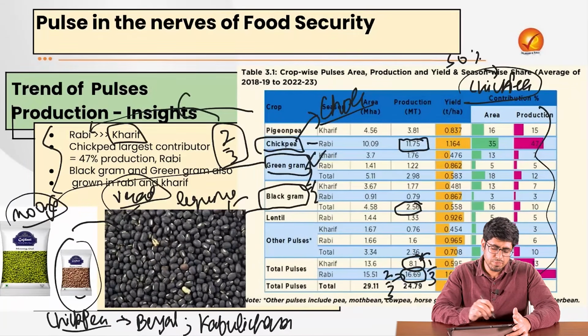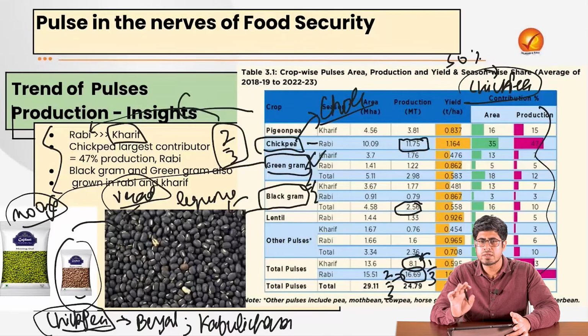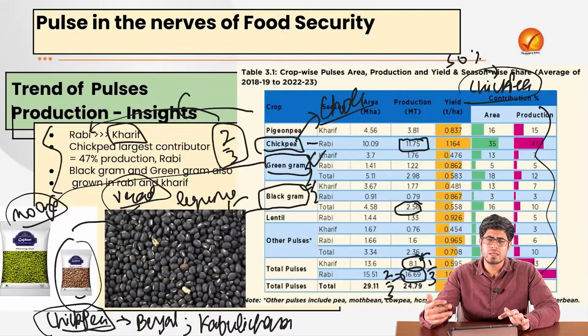So it is also one major chunk of the production of pulses in our country, but the majority of the pulses come from the chickpea variety, which includes the Bengal gram as well as the Kabuli chana variety. Right. So this is the breakdown of the pulses production as per season. We must remember that Rabi crops produce 2/3 of all the pulses, Kharif does not, because, as I said earlier, pulses are majorly produced in the rain-fed seasons and they do not have enough irrigation. So there is naturally less production when the rain fails, right? So this is the reason.